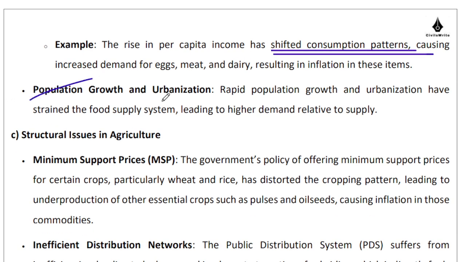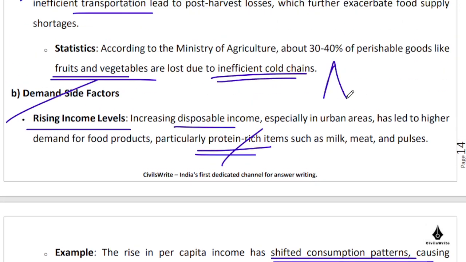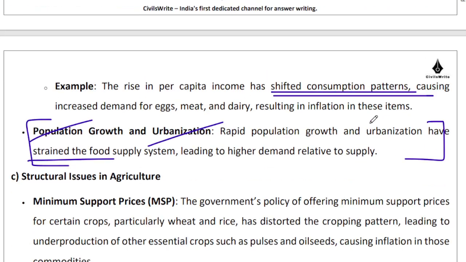So population growth and urbanization create their own strain on the food supply system. There is a significant need for backward integration between retailers and wholesalers in urban areas and, let us say, the farmers who are growing these items. Often that backward integration is not there, because the APMC laws in our country do not allow it to take place easily.